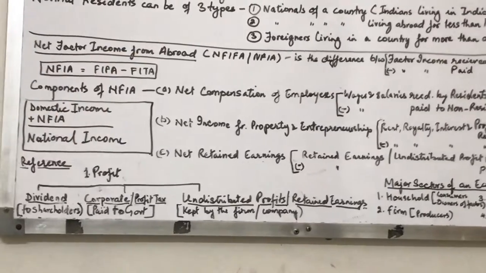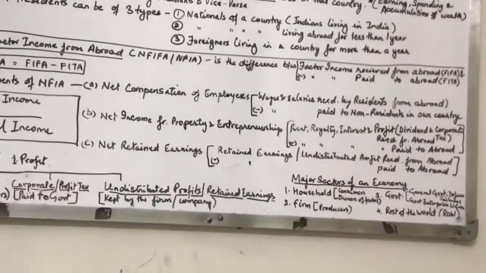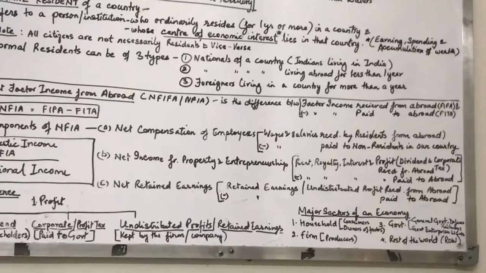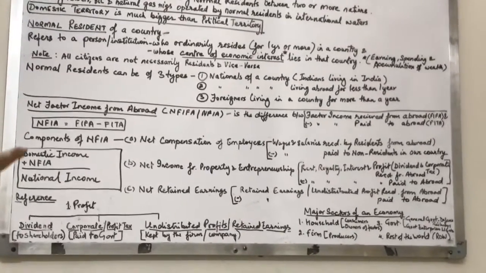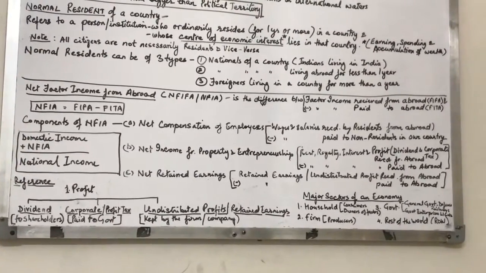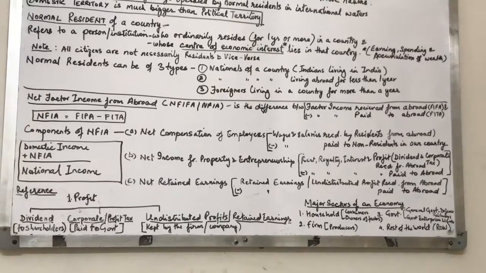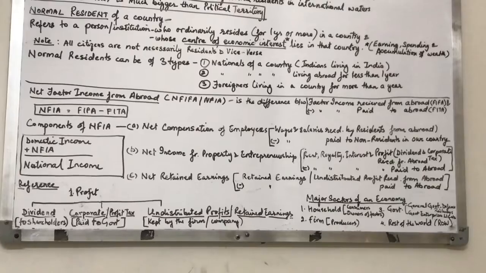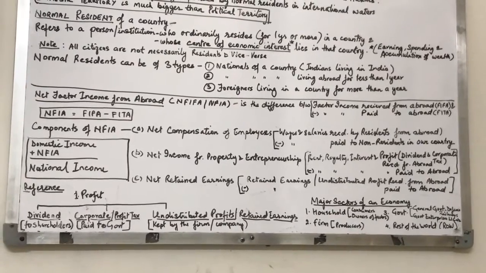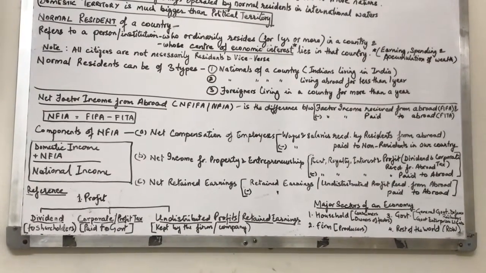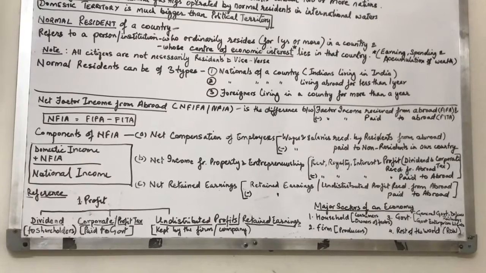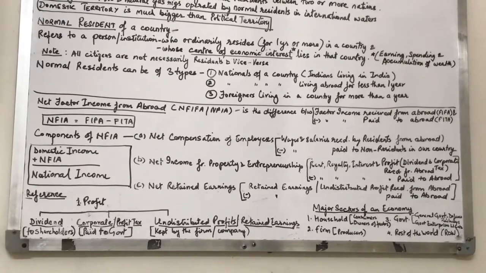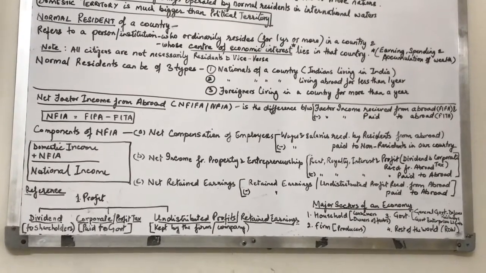The third part, which is retained earnings, is the C part of NFIA. Net retained earnings means retained earnings or undistributed profit from abroad minus retained earnings or undistributed profit paid to abroad. So when we add A, B and C, we get NFIA. So far we have two formulas of NFIA.